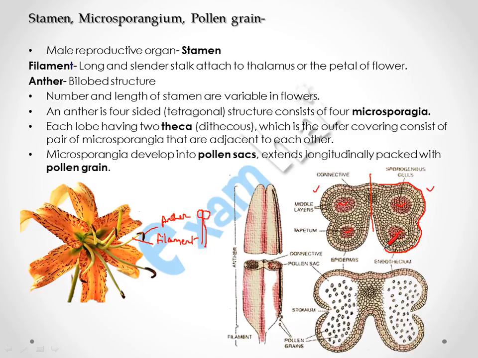There are two theca, therefore it is called dithecous. Microsporangia then further develop into pollen sac, and the pollen sac is longitudinally packed with pollen grains, which have the male gametes in them. At the time of maturation, this pollen sac splits and the pollen grain is released into the atmosphere.